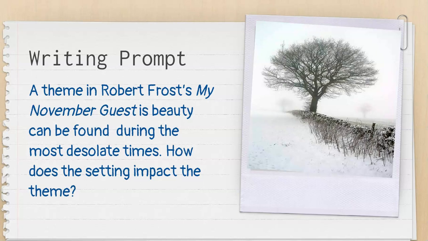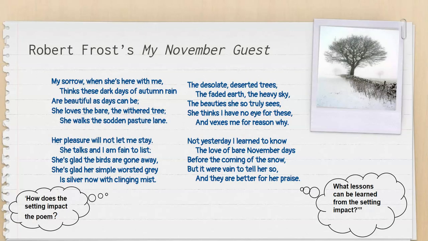I would like to start off the lesson with a writing prompt to help us focus our thinking. A theme in Robert Frost's My November Guest is beauty can be found during the most desolate times. How does the setting impact the theme? So I'm going to model the strategies of how does the setting impact this poem and what lessons can be learned from the setting in order to answer this writing prompt. So let's review. Robert Frost's My November Guest.